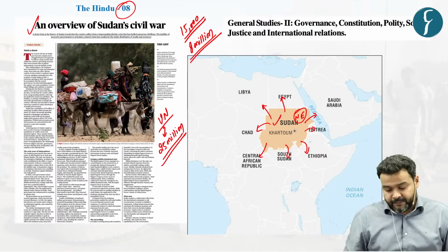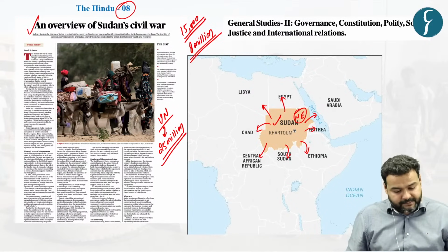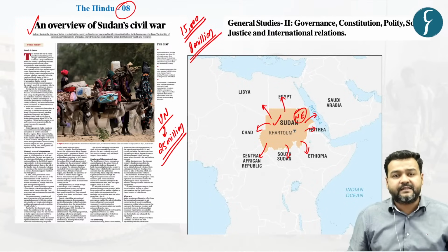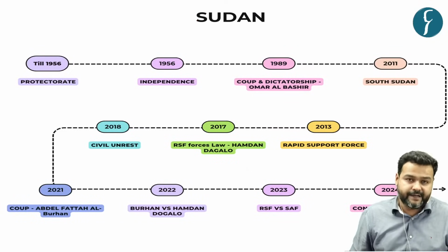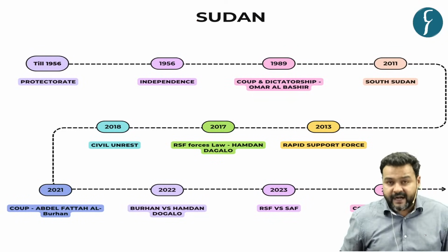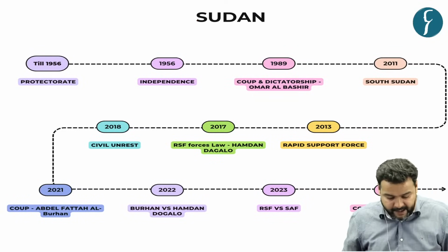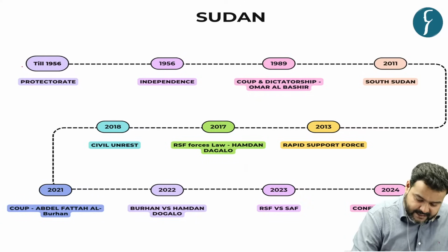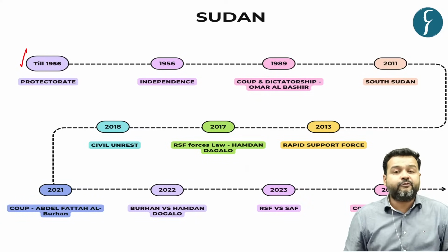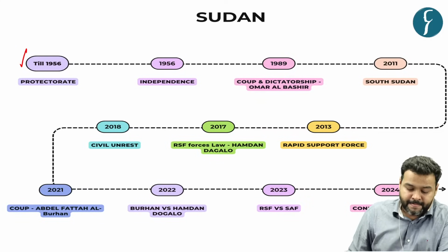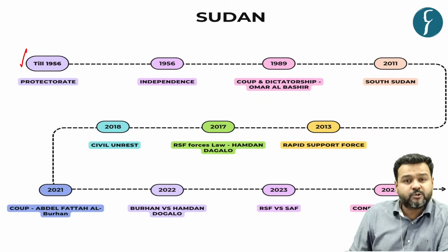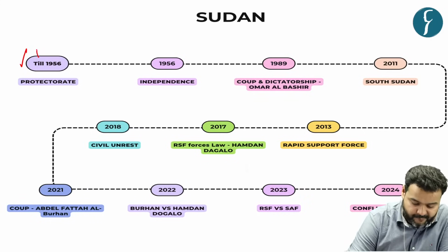And let us move on to what has been the history, why there is a crisis in Sudan till date. So we have divided this discussion into this timeline, and first is the time before the independence till 1956. Sudan used to be a protectorate of the United Kingdom and Egypt.